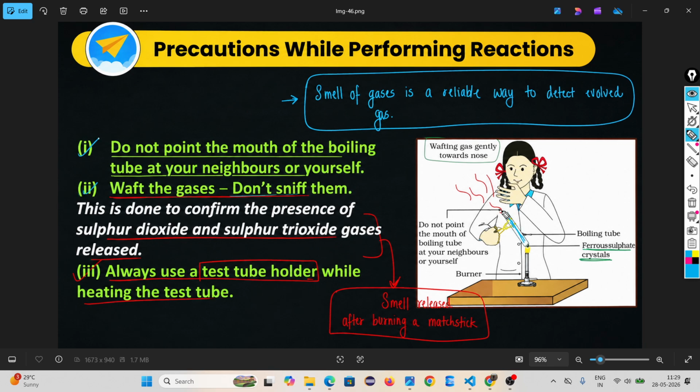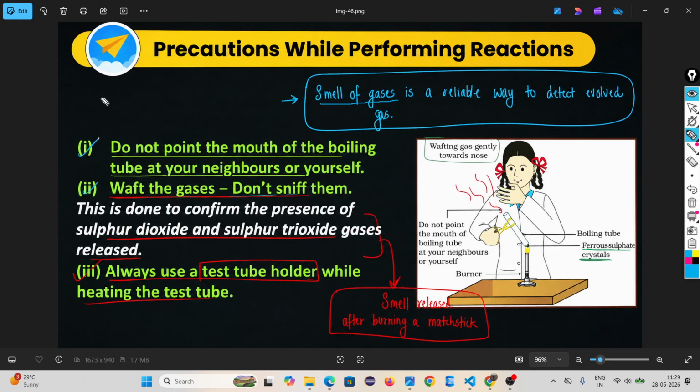Don't put the opening toward your side or your friend's side. Then number two, waft the gases. Don't sniff them. This is done to confirm the presence of sulfur dioxide and sulfur trioxide gas released. In chemistry, sometimes we smell gases to know which type of gas is being released.